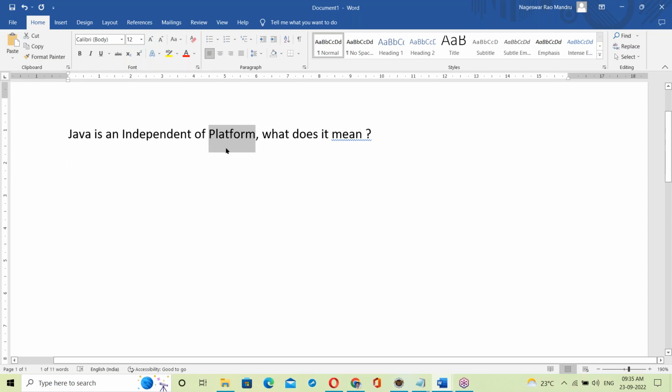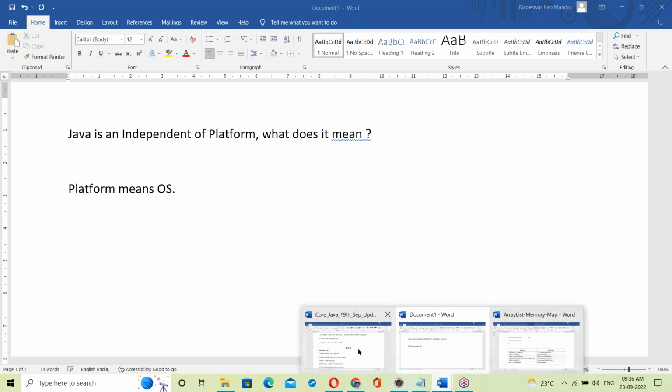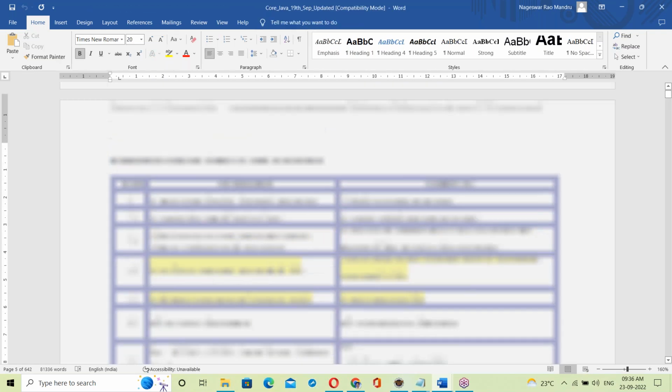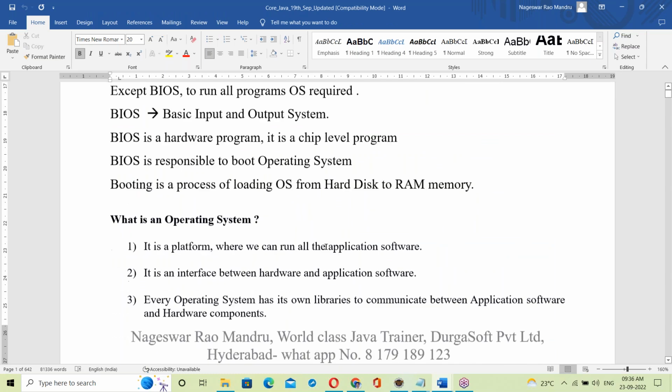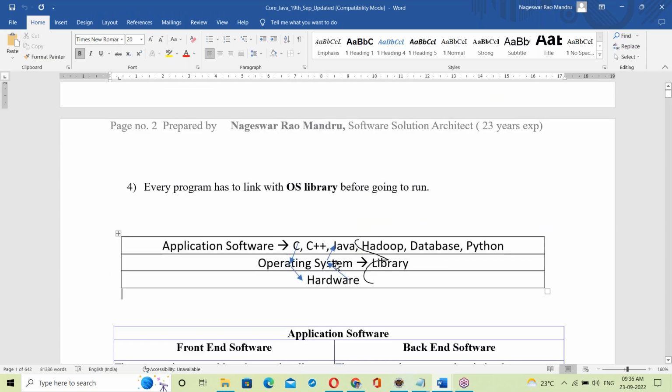See, here platform means OS, the operating system. As we discussed in the beginning classes, on top of hardware there is an OS, and on top of the OS all the application software is running.